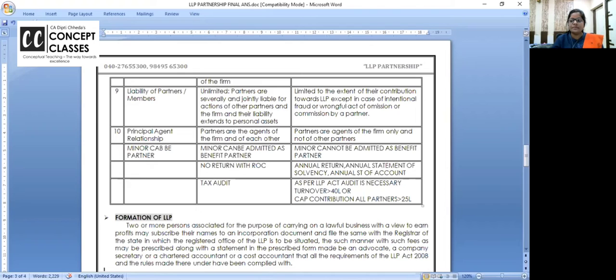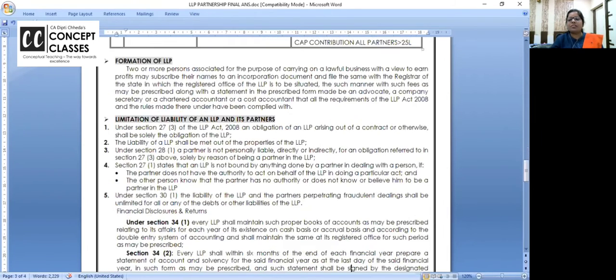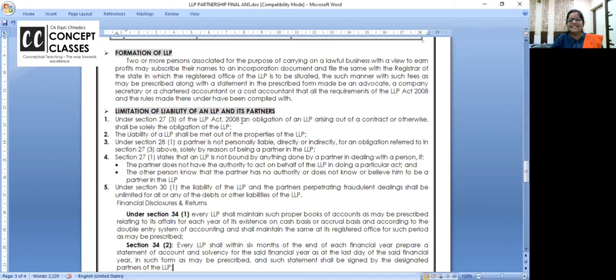Next, formation of LLP. Any legal business: two or more persons associated for the purpose of carrying on lawful business with a view to earn profit may subscribe their names to be incorporated and file the same with the ROC, and in such manner they have to pay fees for the registration. An advocate, a company secretary, a chartered accountant, a cost accountant, that means professionals can also form an LLP.